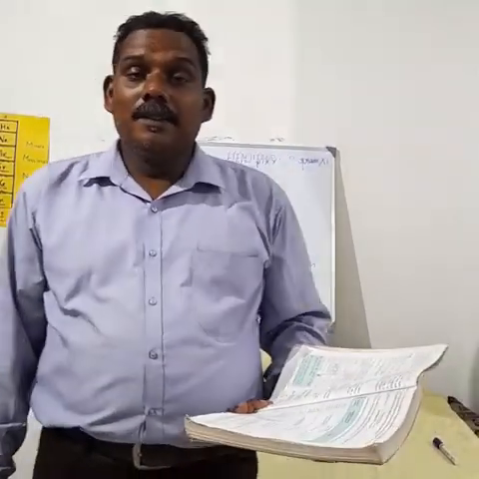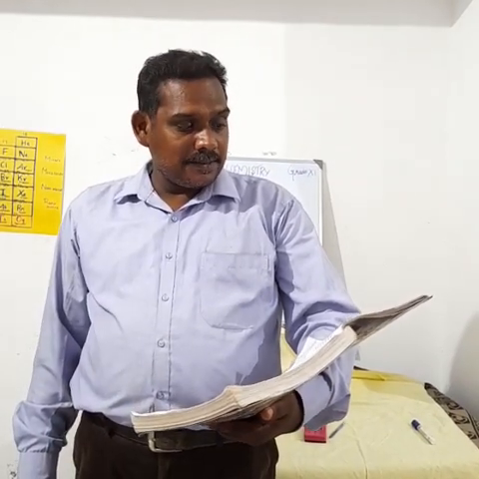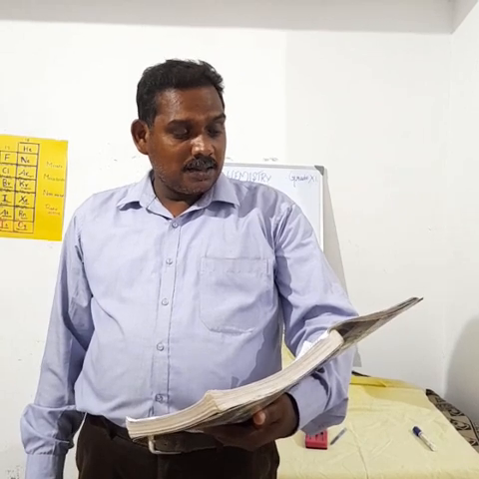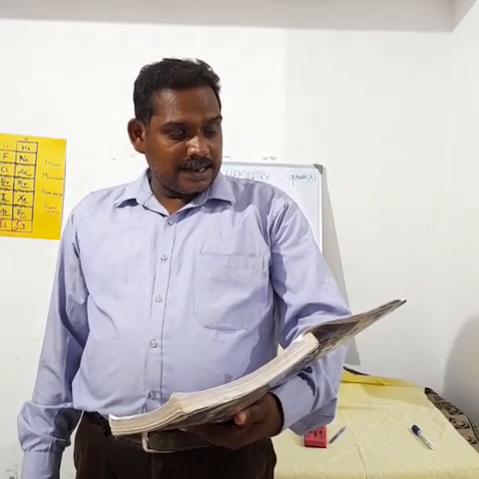Okay, my dear children, for today's assignment, first volume page number 8, molar mass, the first paragraph is enough. Next, about the molar volume, 3 lines are enough.